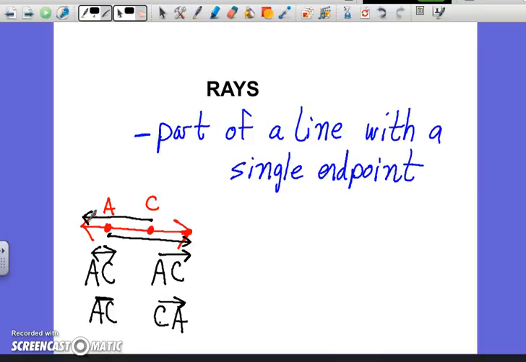So here we go. The basic building blocks of geometry. This is it. Welcome to geometry. Nice and slow, not too difficult, a lot of terminology.